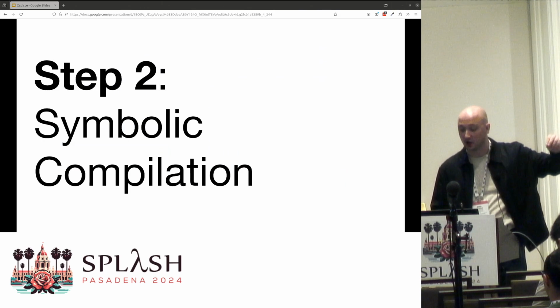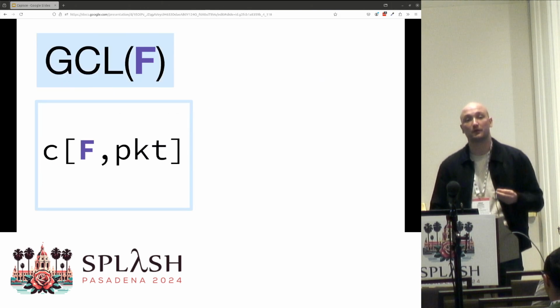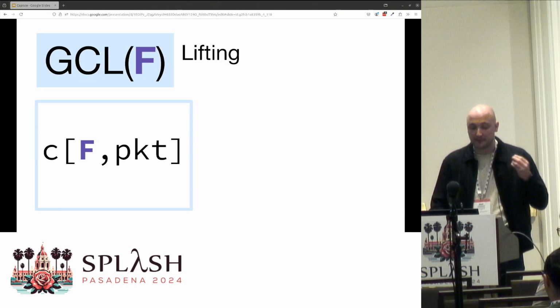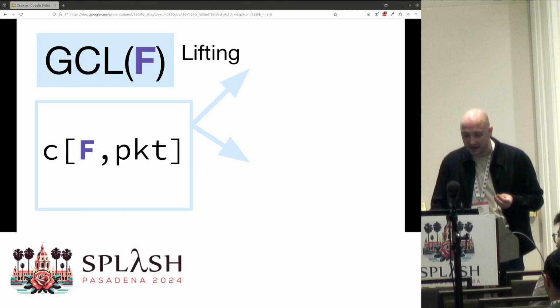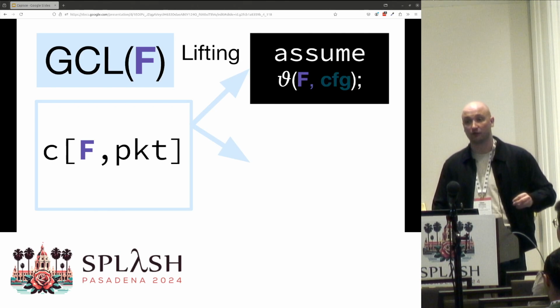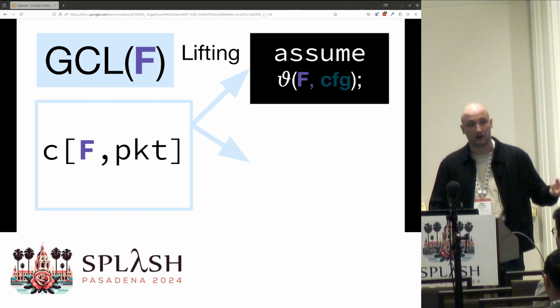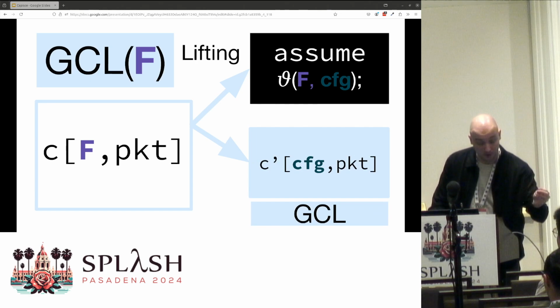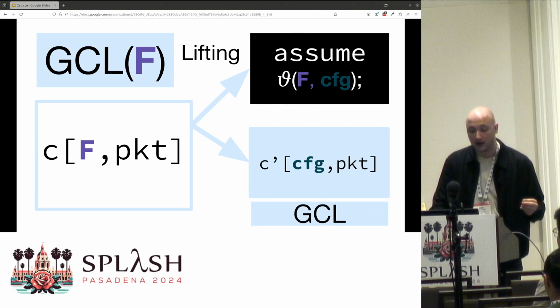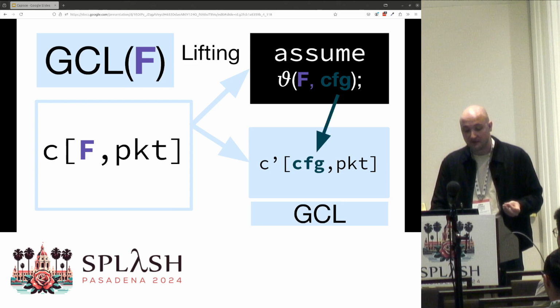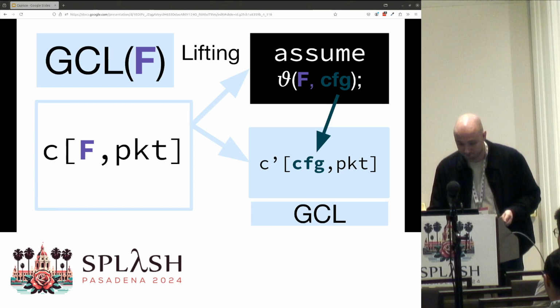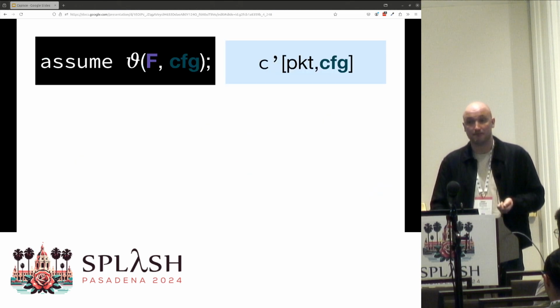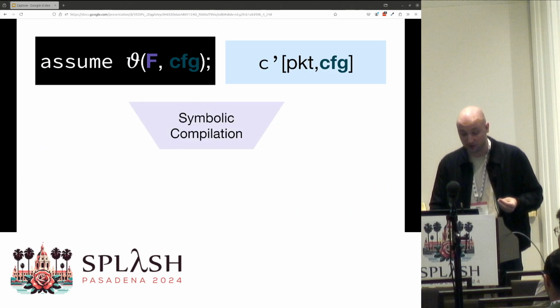And we can rely on largely standard techniques to compile the program into first-order logic. Our first step is lifting, and we're going to elide the details, but the basic idea is that we can produce a formula that lifts out all of our uninterpreted function invocations and leaves us with a GCL program with no uninterpreted functions over our original set of variables that's synchronized using a set of configuration variables. We can use this program to symbolically produce our first-order logic specifications.